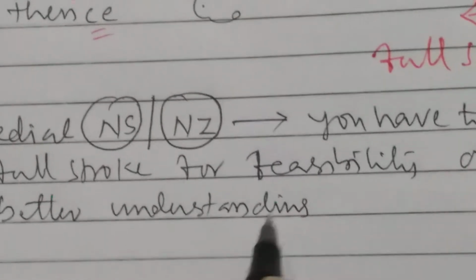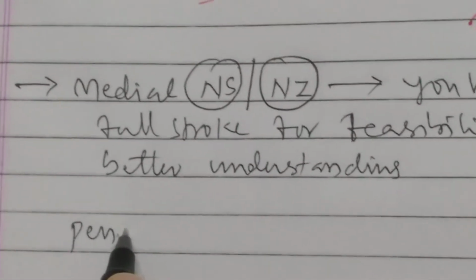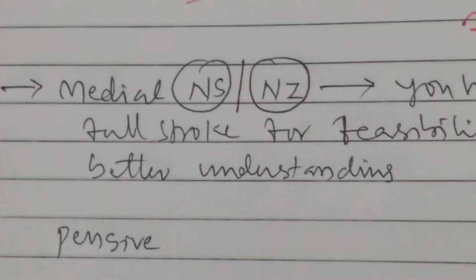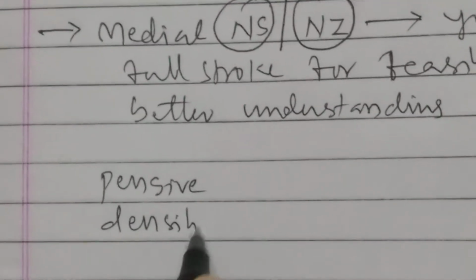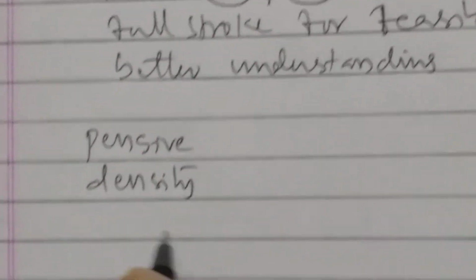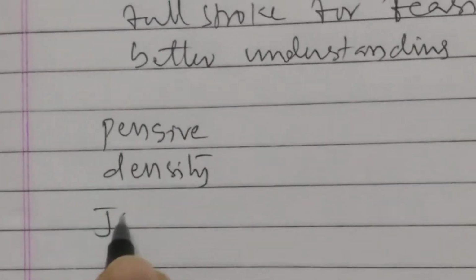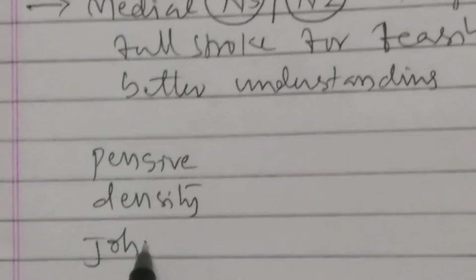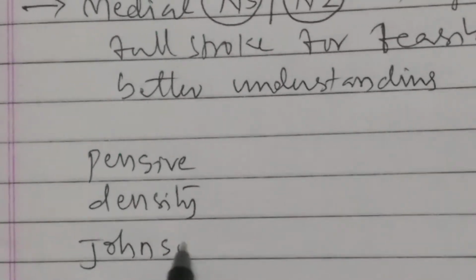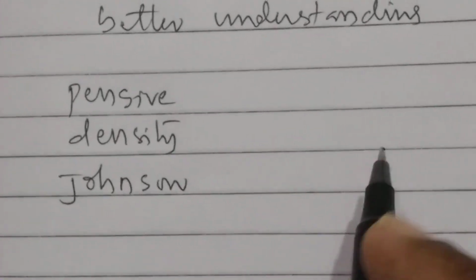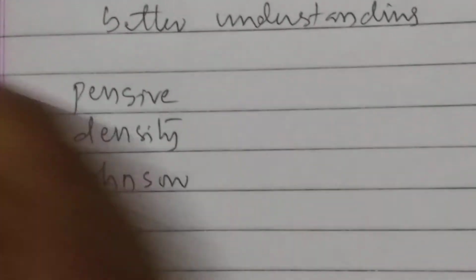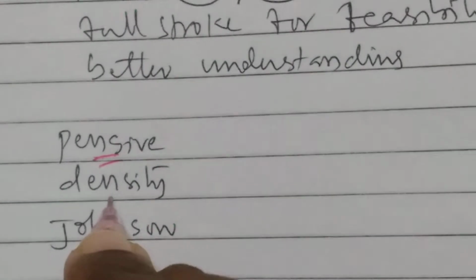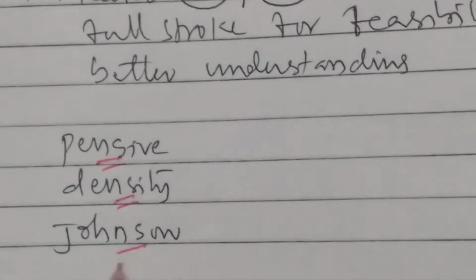Now I am going to give a few examples here. Pensive, P-E-N-S-I-V, pensive. Density. I am giving only a few examples for identification. In the book a few more examples are there for practice, you may practice like this. Pensive, medial NS.